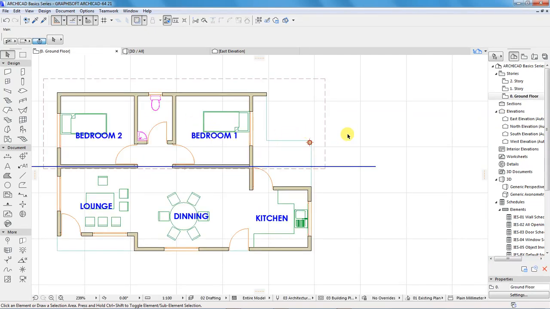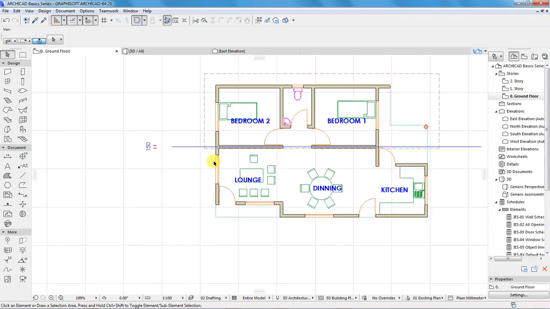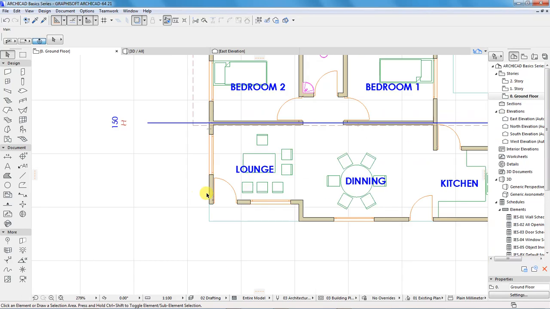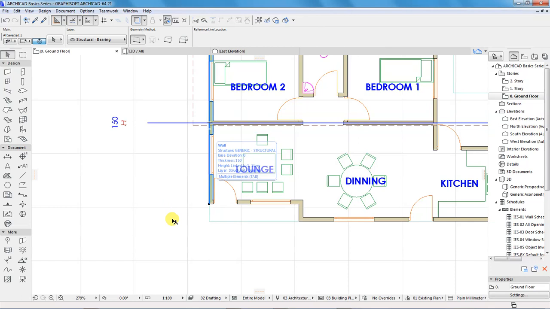So we go back to our ground floor, and this wall is on this side. So I'll select the wall by holding down the shift button and clicking on the wall. So you know that you are clicking on the right wall if it is highlighted by that blue color. Click on it.